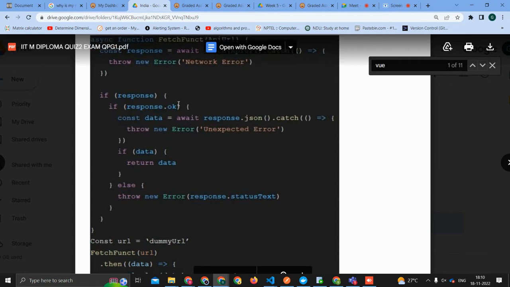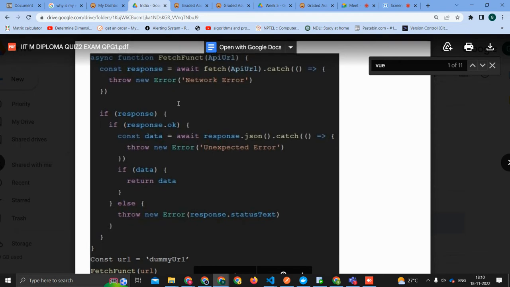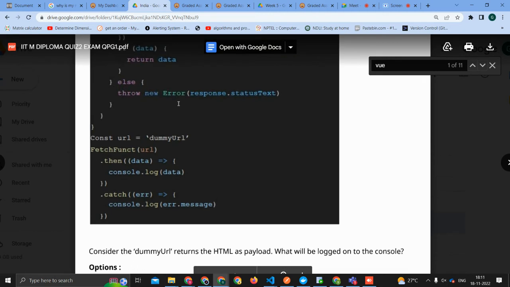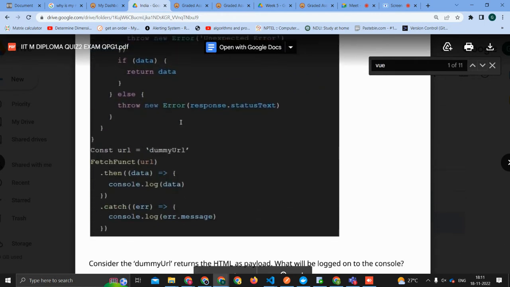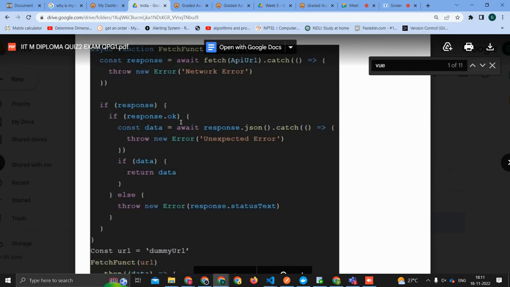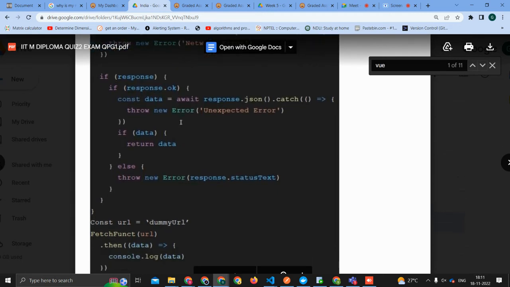So response is await fetch API URL dot catch, throw network error. I think that should not be the problem. They should not throw any network error because, as already said, it will return the HTML page. It is returning an HTML page, so it is not a network error. So there will be some response in the HTML format.